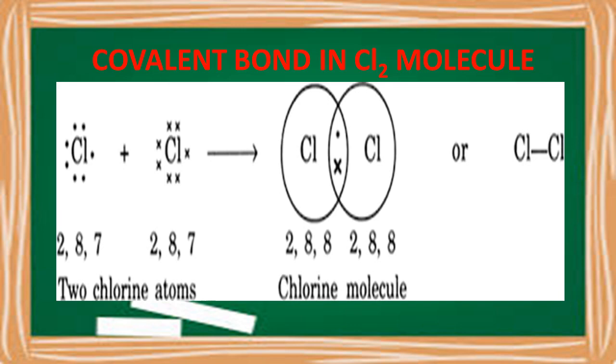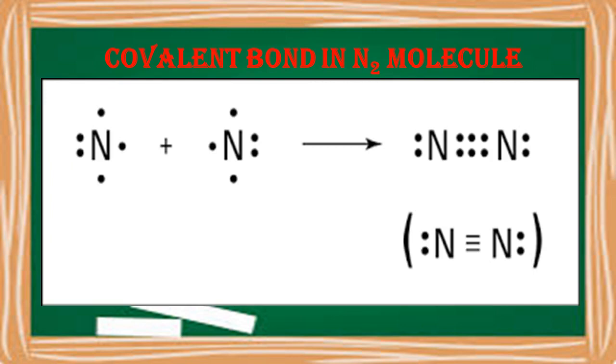When two chlorine atoms share electrons, they form a molecule called the chlorine molecule, that is Cl2. You can see in the picture Cl single bond Cl, which represents a pair of electrons being shared between the chlorine atoms. Chlorine, oxygen, whatever I am giving as an example here, are all non-metals, where we can see the sharing of electrons between the two participating atoms. One more example is nitrogen. In nitrogen, 3 electrons are shared between the two atoms, so we represent those 3 electrons in the form of a triple bond.